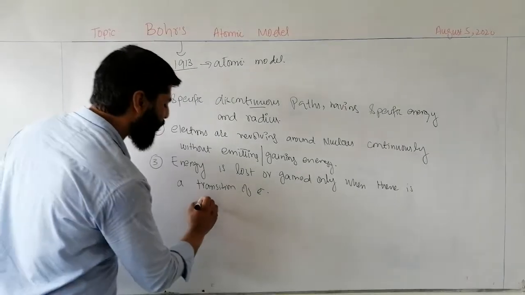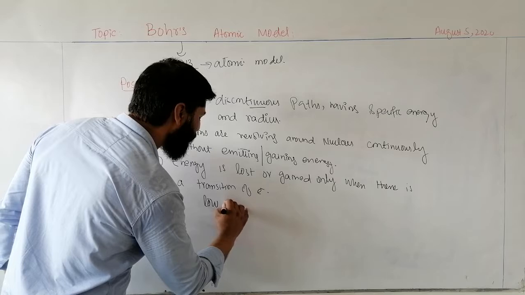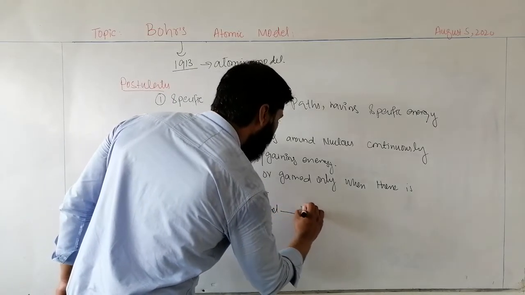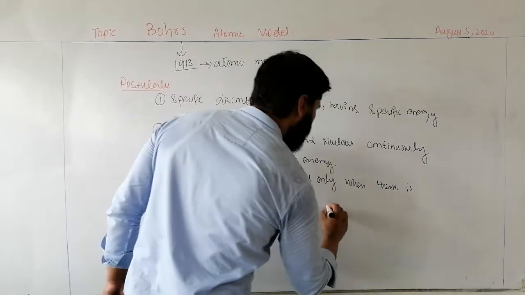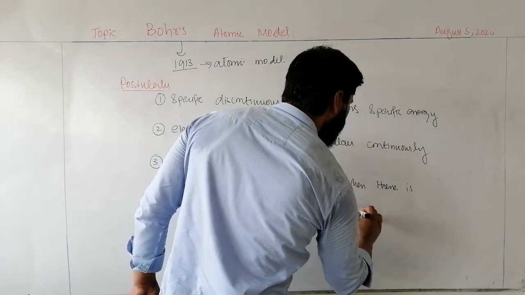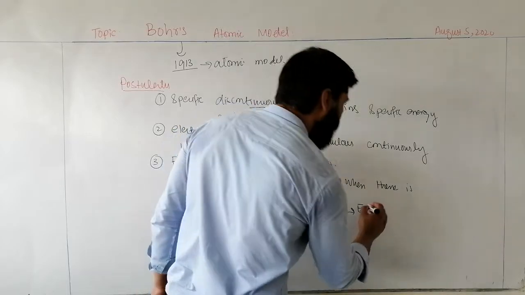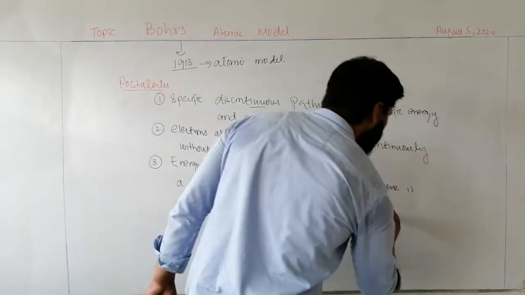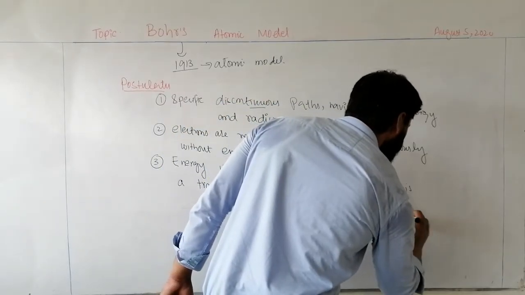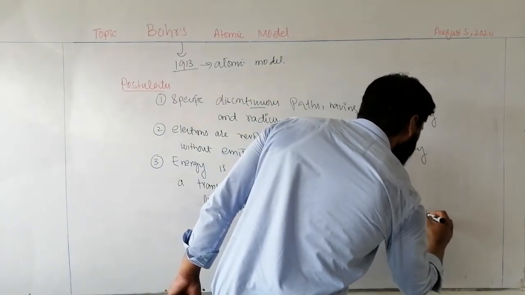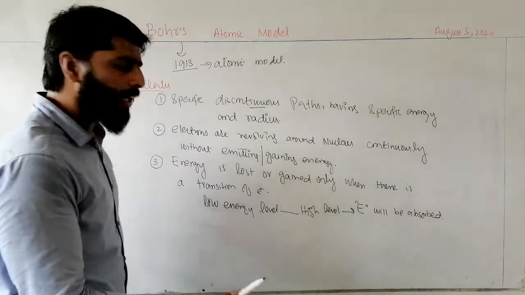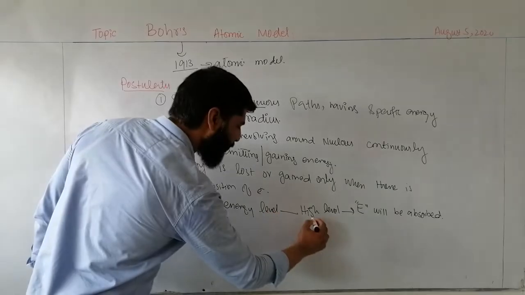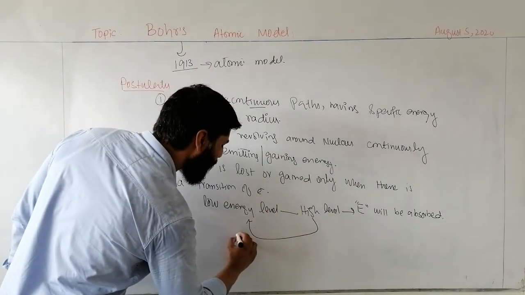If an electron jumps from a lower energy level to a higher energy level, then energy will be absorbed. And when an electron jumps from a higher energy level to a lower energy level, energy will be emitted.